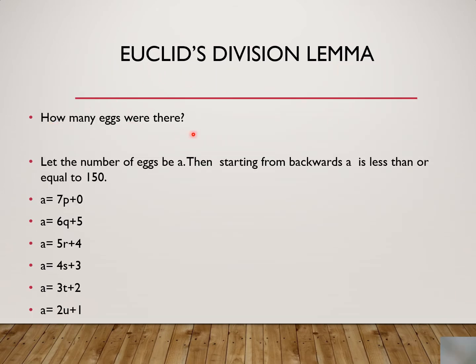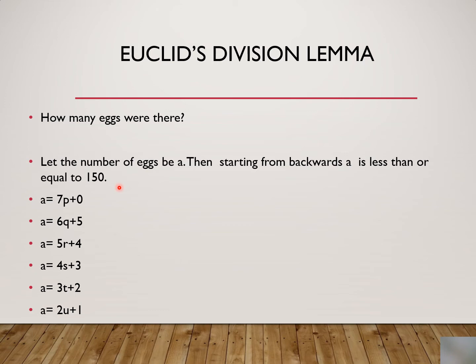Now, how many eggs were there? That was the question basically, right? So we try to solve it mathematically. Let the number of eggs be A. Then starting from backward, A is less than or equal to 150, because he said that my basket cannot accommodate more than 150 eggs. So the number of eggs could not be more than 150.